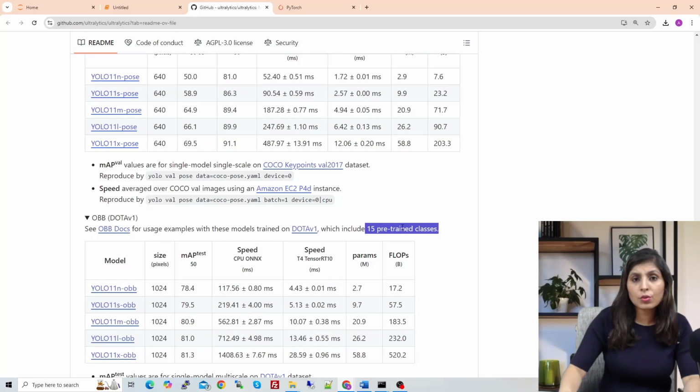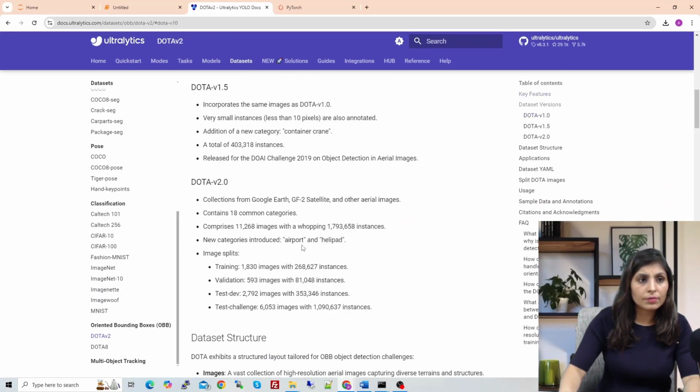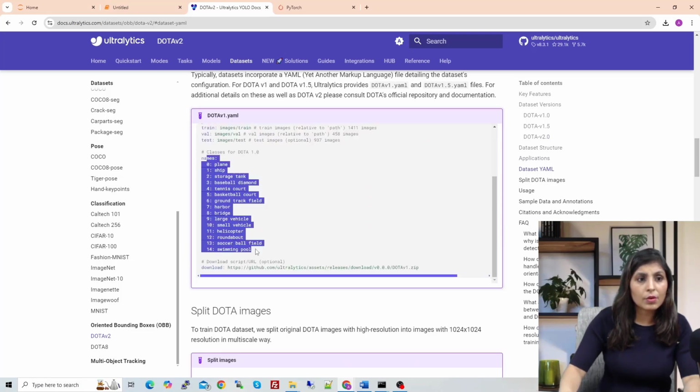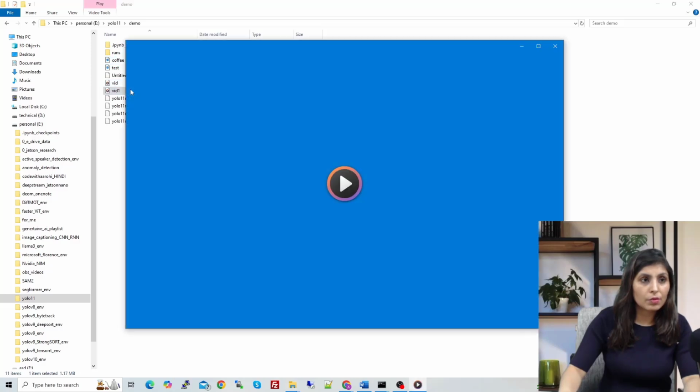So let's see what those 15 classes are first. Click on this and scroll down, and here you'll find a list. See, these are the names of those 15 classes. So whenever you pick a video or an image to test this model, oriented bounding boxes, just pick the video related to these classes. So in my case, I have this video on which I'm going to perform the testing.